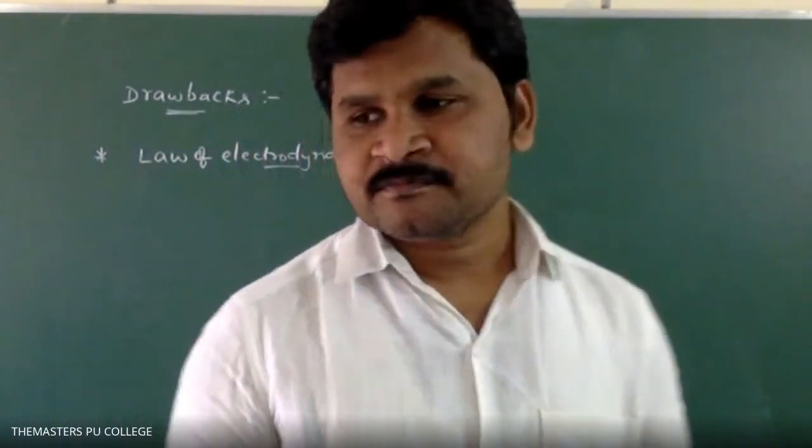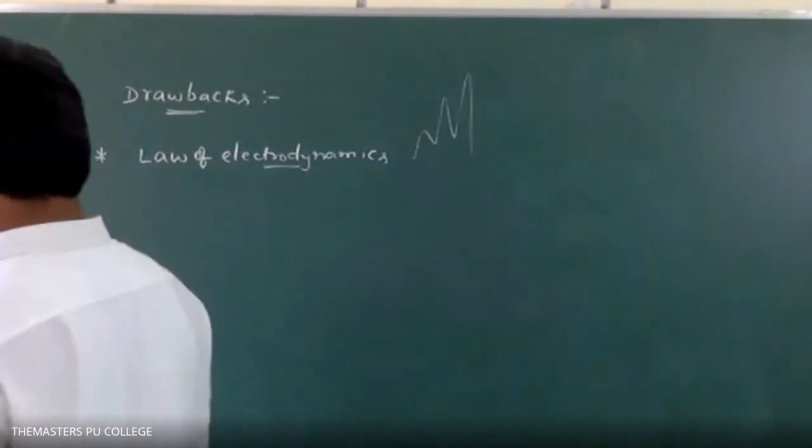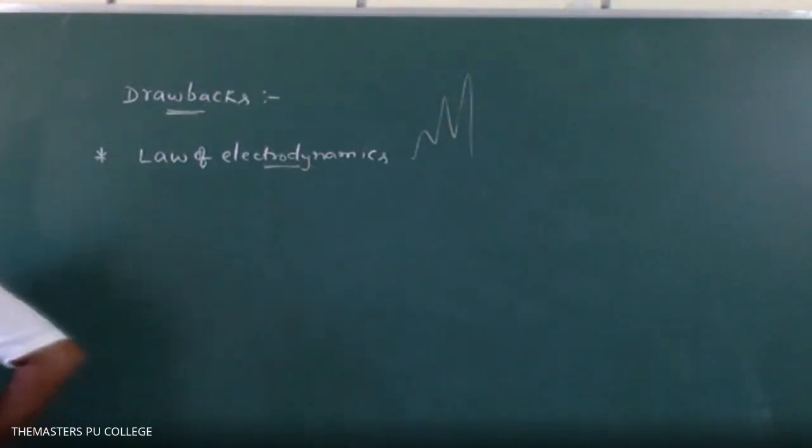According to classical electromagnetic theory, the revolving electron should lose energy continuously and travel in a spiral path.